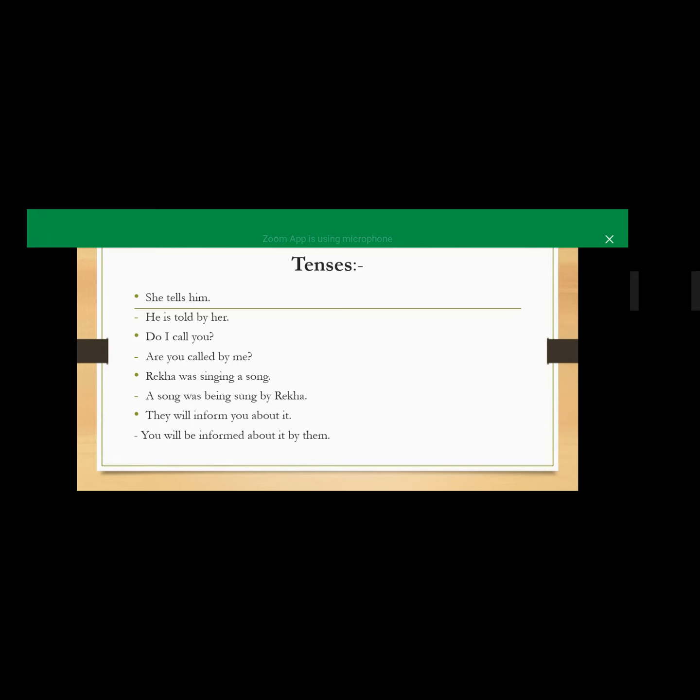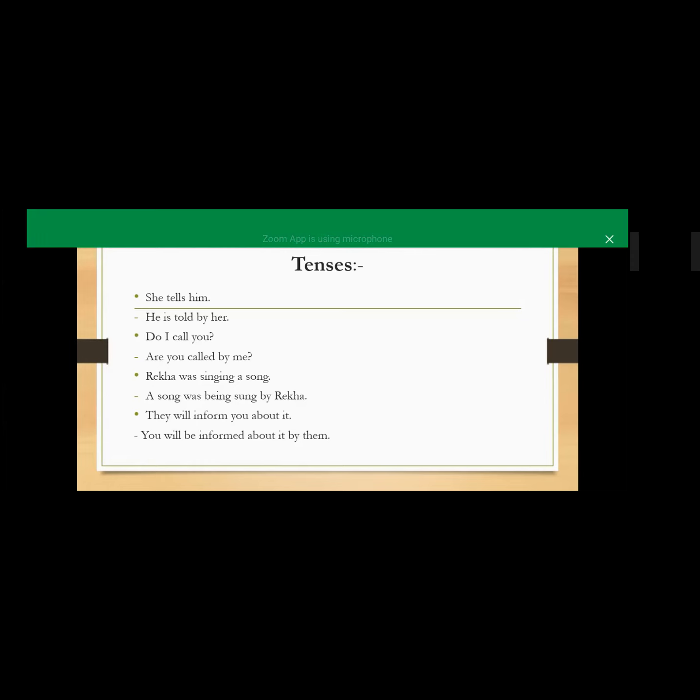No one has any? Okay. So actually, we have the sentence, she tells him. To know which is our object, ask a question to your subject, that is, to whom or what. In the first sentence we have to ask a question with our subject and verb: whom does she tell? What will be our answer? That is, him.